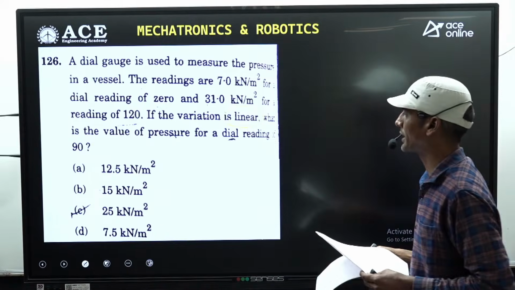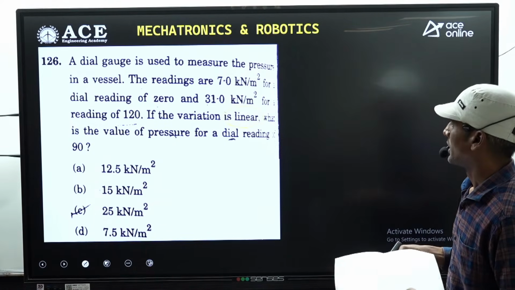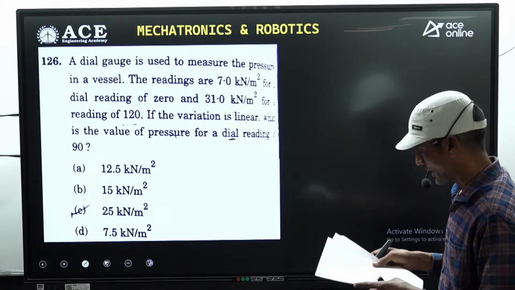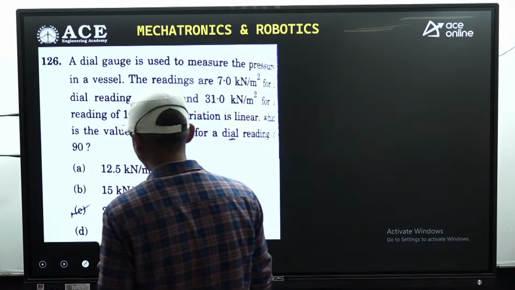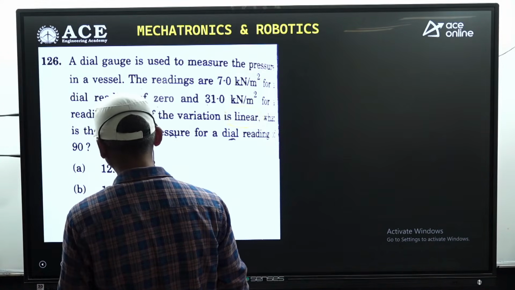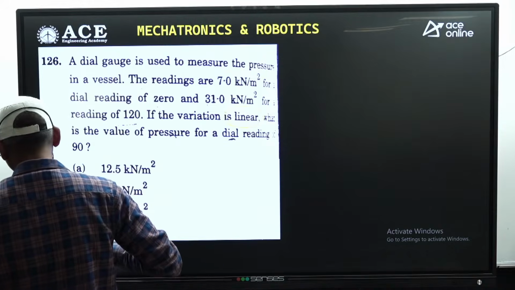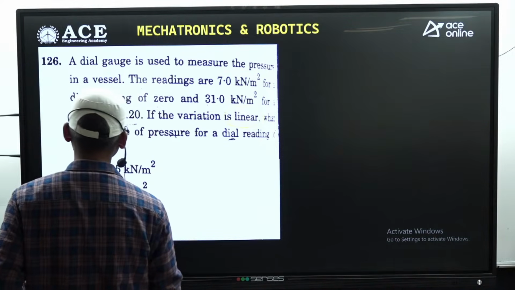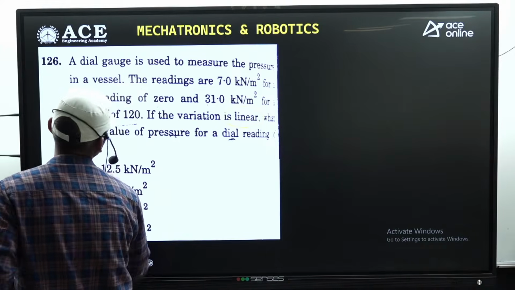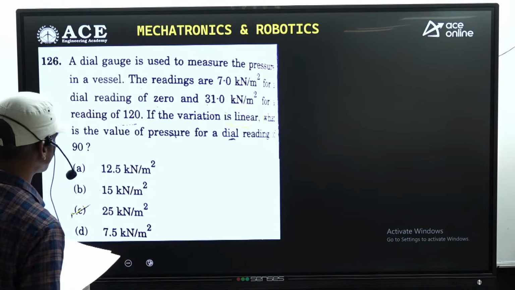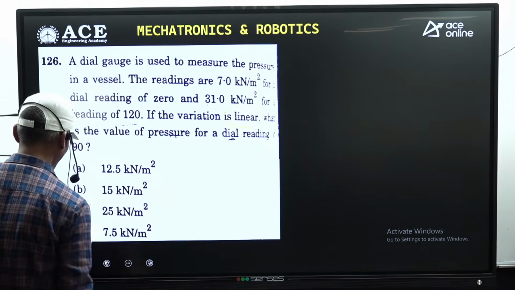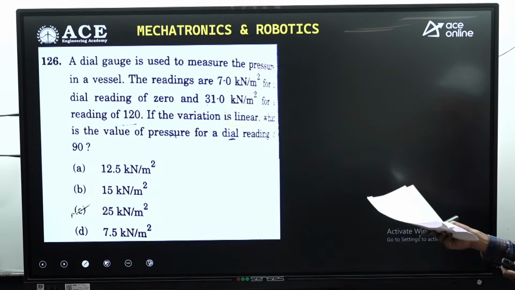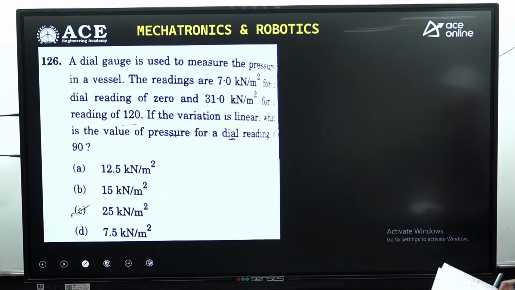So basic, fundamental concepts. From this we can calculate the value of the pressure for the dial reading of 90, right? Here we can use linear interpolation. From that we can calculate the value of the pressure, which is nothing but 25 kilonewtons per meter square, right? That is a fundamental concept, and the detailed solution we can find in the solution, right?